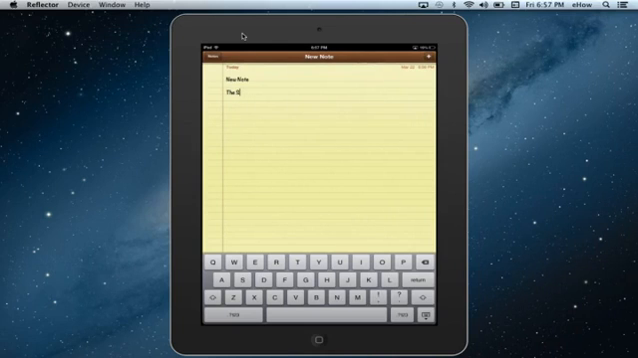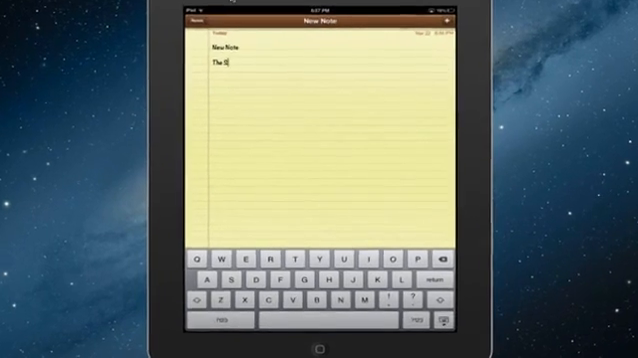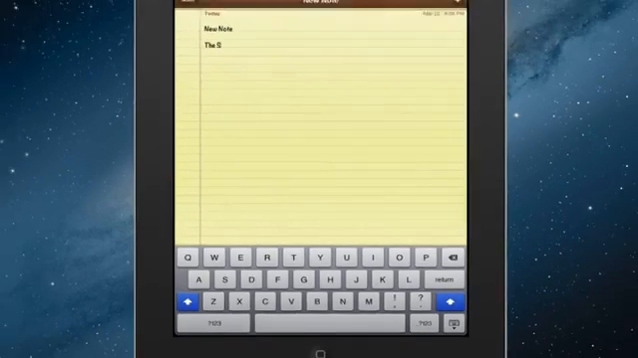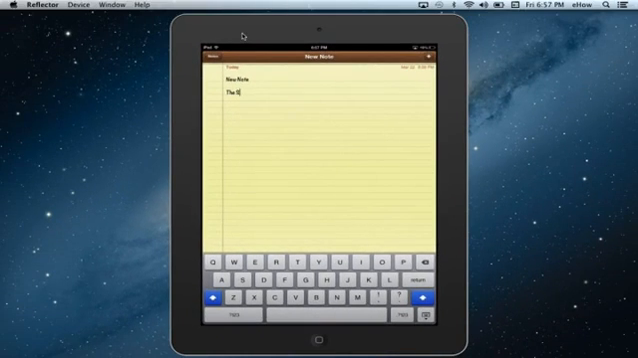Now if you want to type a whole word or sentence with capital letters, you're going to want to double click or double tap the Shift button, and you can see there that the Shift is in like Shift lock, and so now anything that I type is going to be capitalized. And that's it.